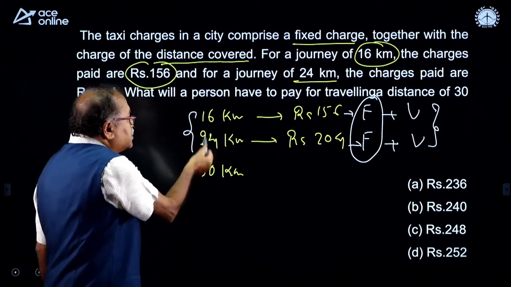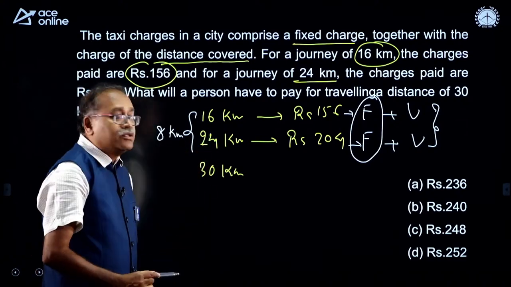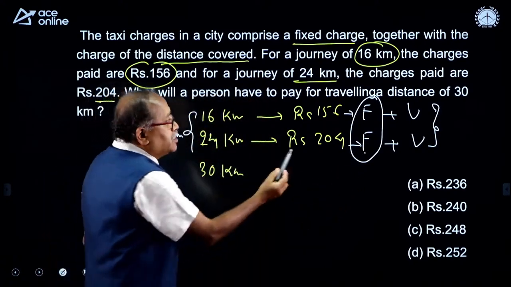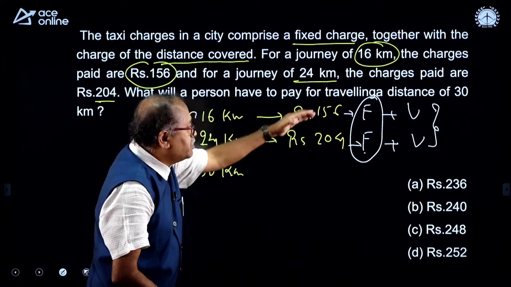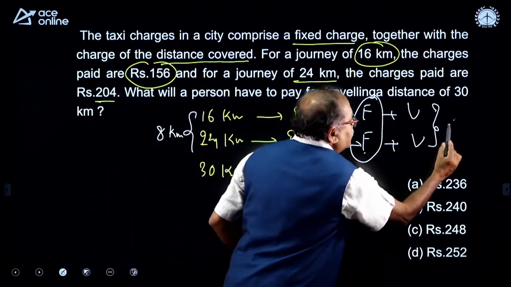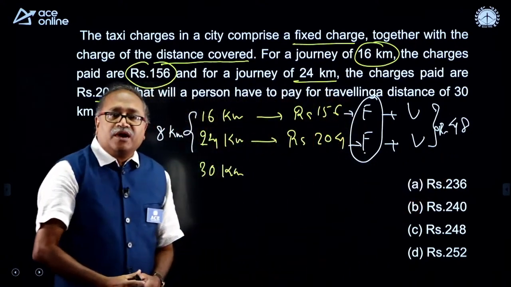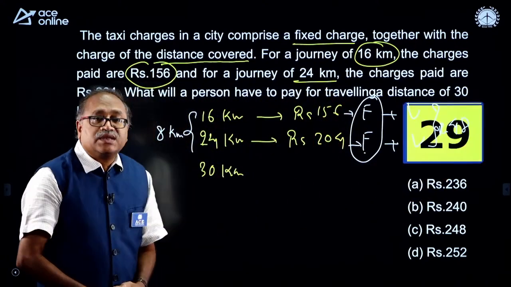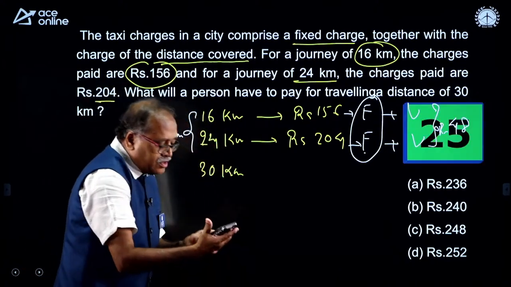Now how much extra distance covered? 8 kilometer extra distance covered. So the fixed amount will not change. The variable amount changes. How much? The difference between these two numbers, which is 48 rupees. I think you got the enough clue. Your 30 seconds starts here. Come on, my dear friends.